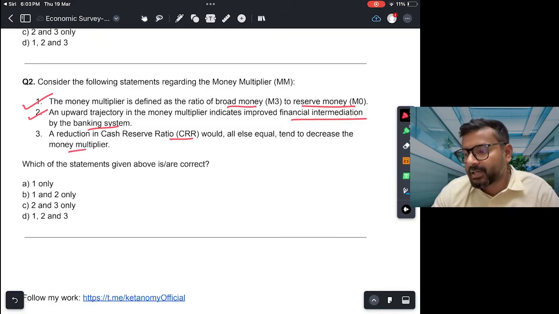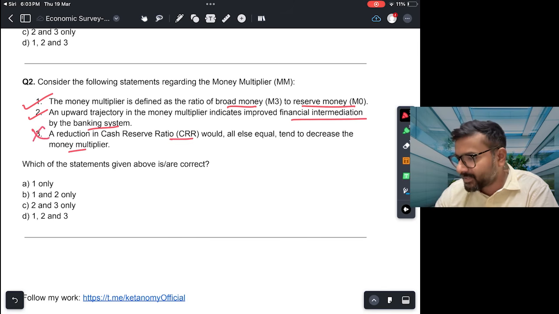Third, a reduction in cash reserve ratio would, all else equal, tend to decrease money multiplier. But let's think about it. Cash reserve ratio is the cash that banks have to keep aside, right? Banks cannot loan out the cash reserve ratio. तो अगर कैश रिजर्व रेशियो कम कर दिया जाए तो banks will have more money to loan. If more money to loan, then of course the value of broad money M3 will increase, right. So this is incorrect. Decrease नहीं होगा, it would increase the money multiplier. So the right answer would be 1 and 2, right?